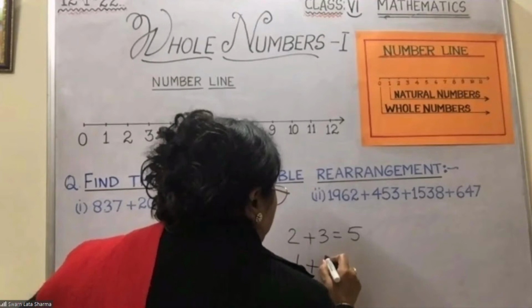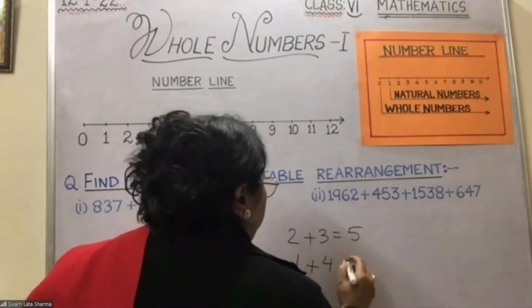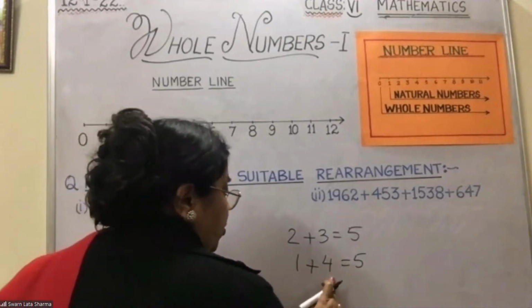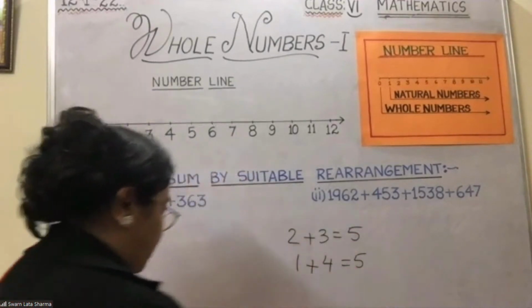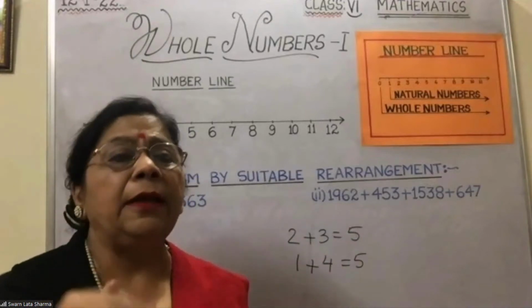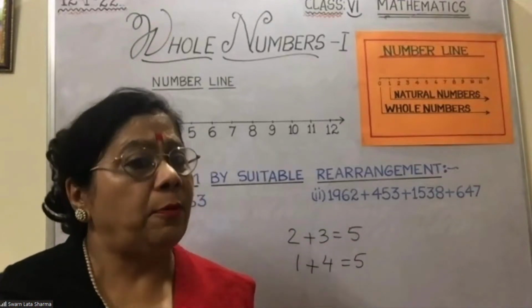Likewise, 1 plus 4 is 5. 1 is a whole number, 4 is a whole number, and 5 is also a whole number. Alright, this is known as the closure property. Okay. Now let us come to commutativity.